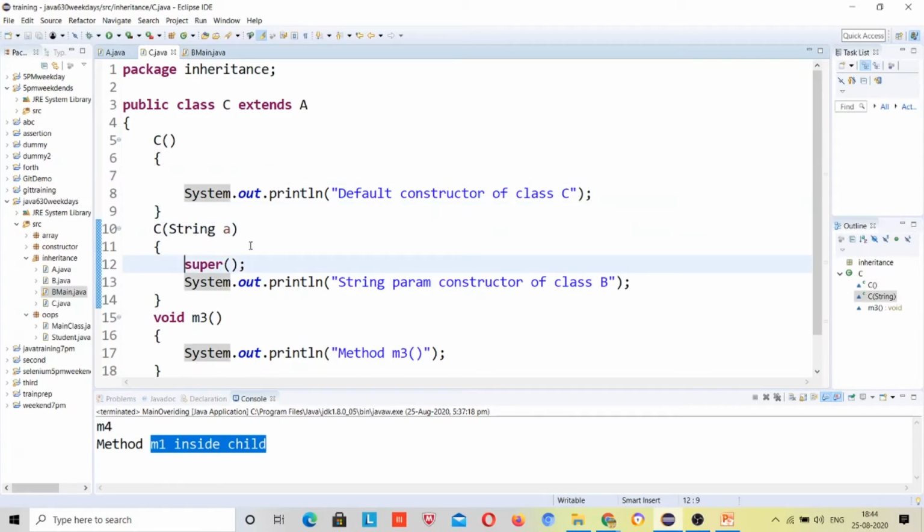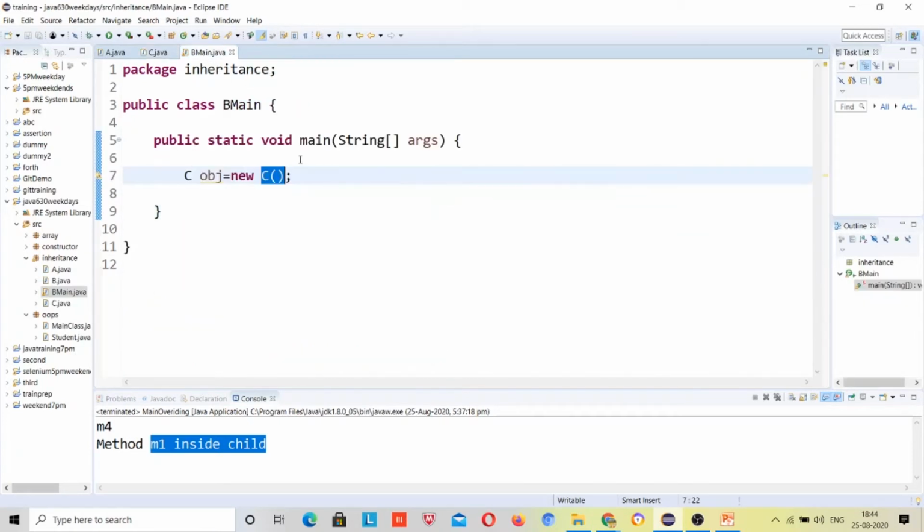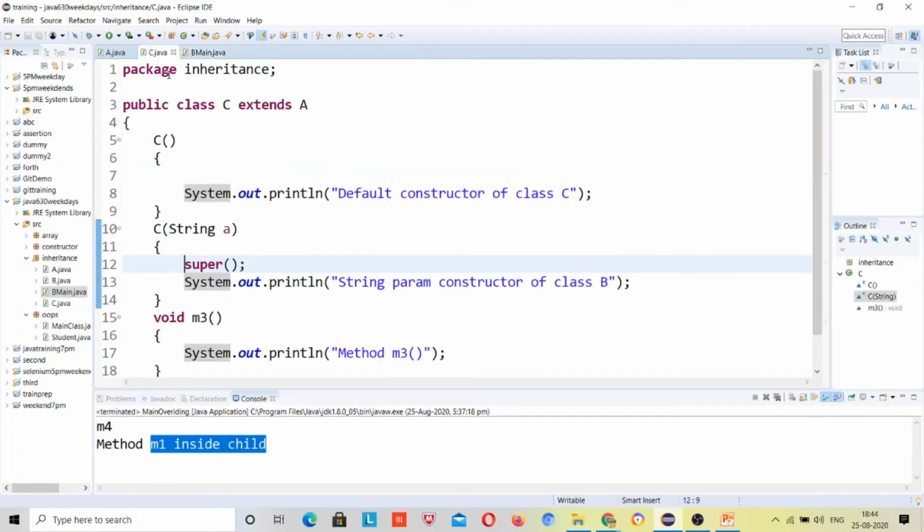Suppose I write super here, and from here I am passing a string. So I am making an object for class C. It will call the constructor inside class C which has one string parameter. It will come here, just because this is the constructor which has one string parameter.